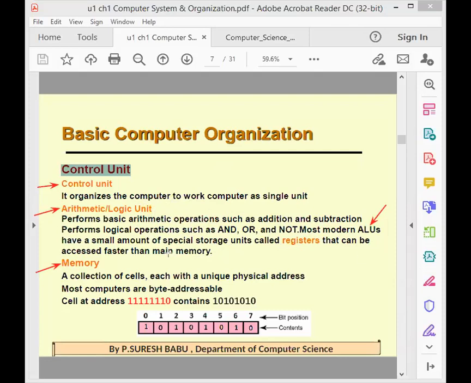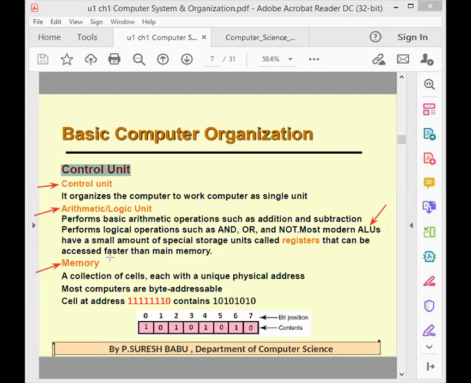It organizes the computer to work as a single unit. Students, understood? It controls everything, because without control, everything will be independent, so it cannot be like that. Everything should act as a single unit, so control unit helps with that.